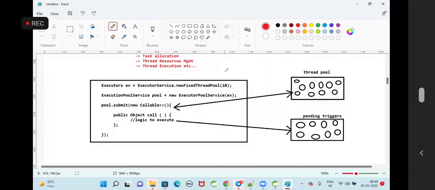For every thread I am going to submit a task. What is the task I will submit for every thread? I will give one trigger for one thread. So 10 threads will be available, and 10 triggers they will process at a time.